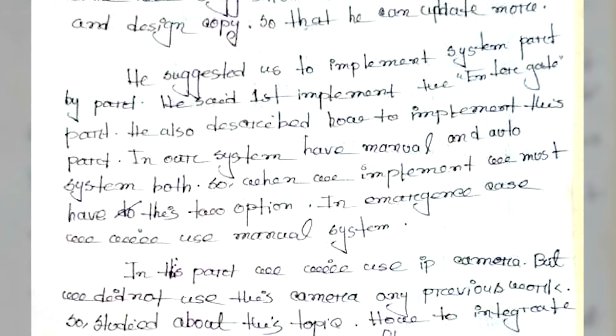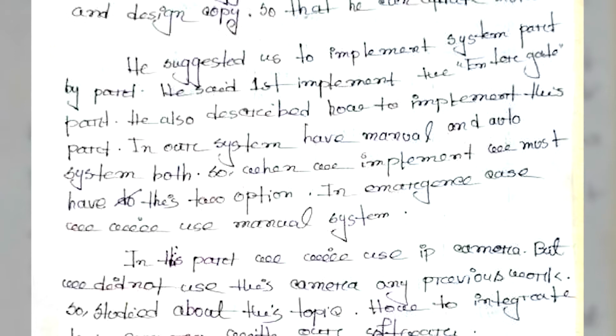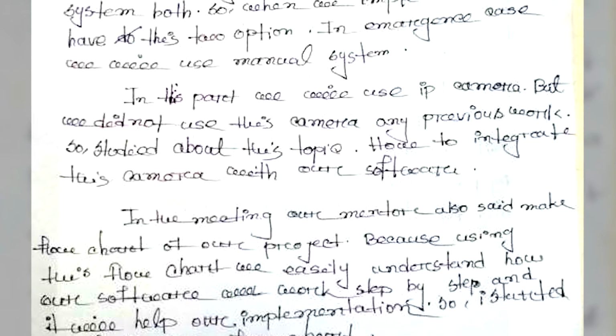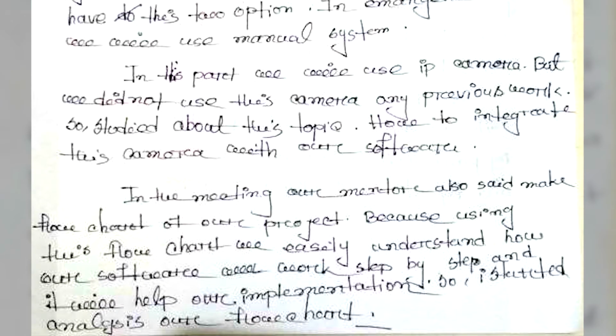Our system has both manual and auto modes, so when we implement this we must have these two options. In this part we will use an IP camera, but we have not used this camera in any previous work, so I studied how to integrate this camera with our software. In this meeting, our mentor also said to make a flowchart of our project, because using this flowchart we can easily understand how our software will work step by step and it will help our implementation.